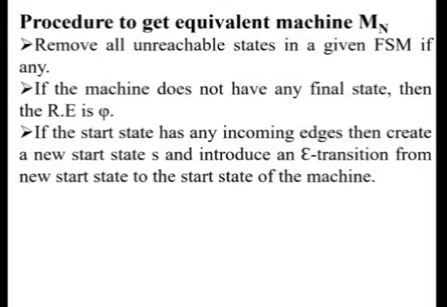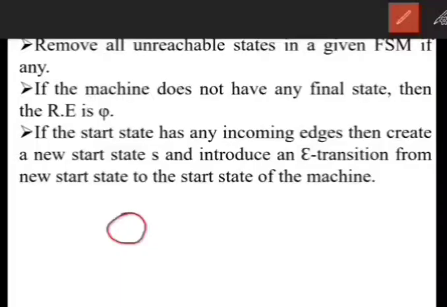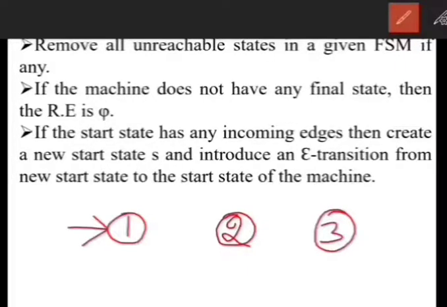That means, say for example, consider we have an FSM with state 1, state 2 and state 3. This is our start state.